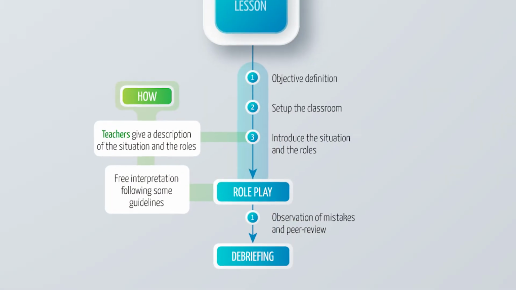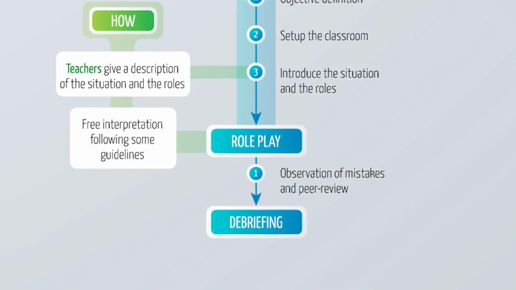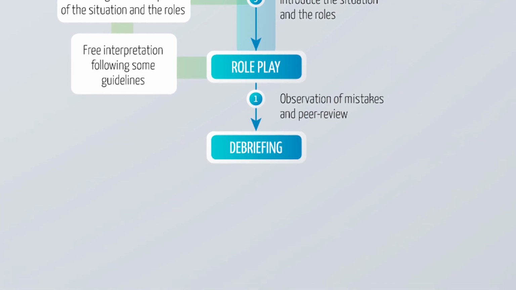6. Role play running. We did the role play and we recorded it. During the exercise, other students had to observe and write down the errors their peers made. 7. Debriefing. In a plenary session, we debriefed students on what they had learned via class discussion.